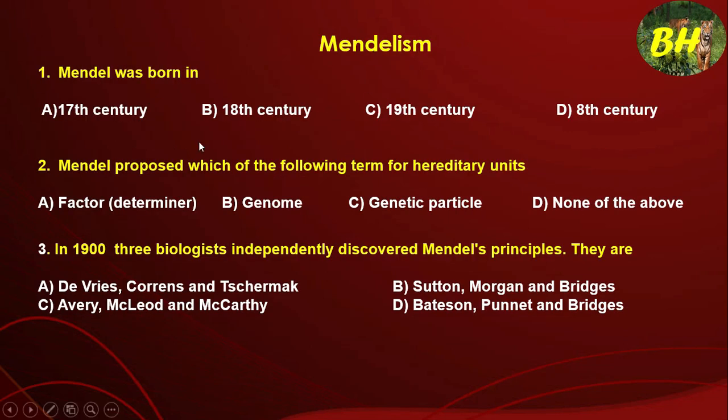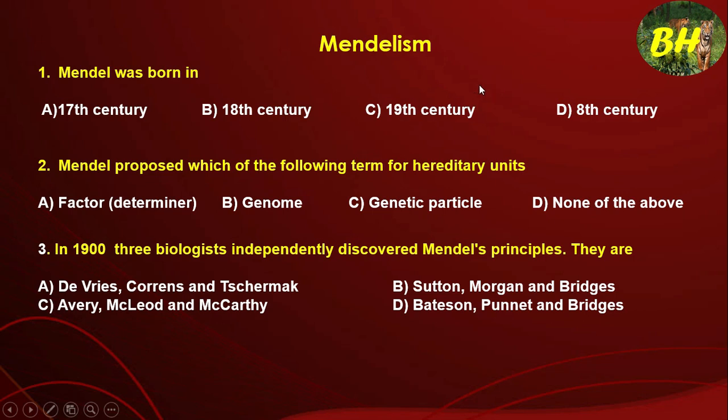Now we will recap with some questions. Mendel was born in the 17th century, 18th century, 19th century or 8th century? Mendel's period is 1822 to 1884. A lot of students prefer the answer 18th century, but it is not the correct answer. The 19th century is the right answer.